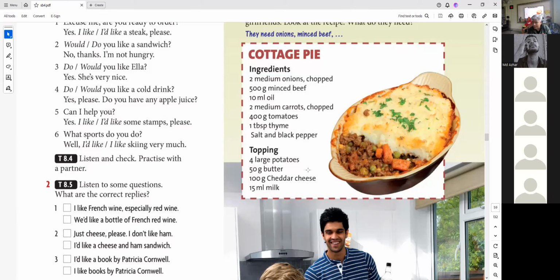Right? What else do they need to cook this recipe? Time. Oil. Cheese. They need some cheese. Is cheese countable or uncountable? Uncountable. Okay, they need some cheese. They need some oil.